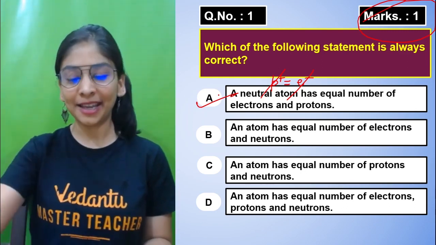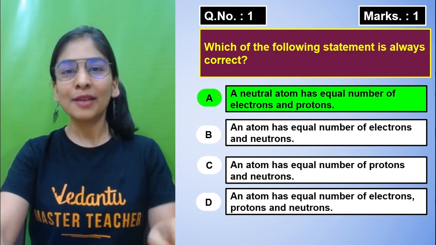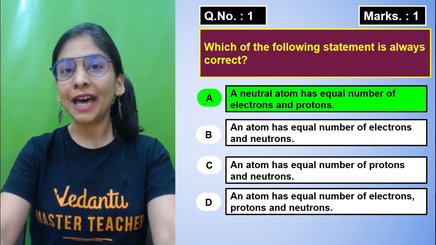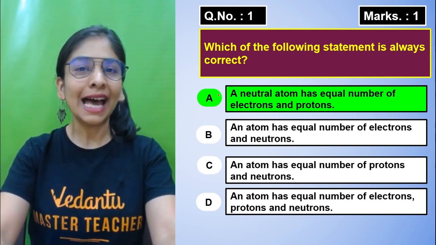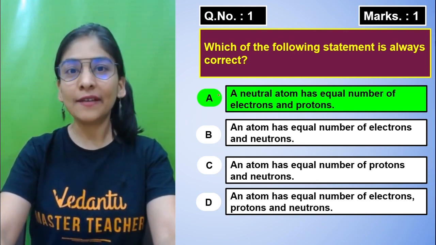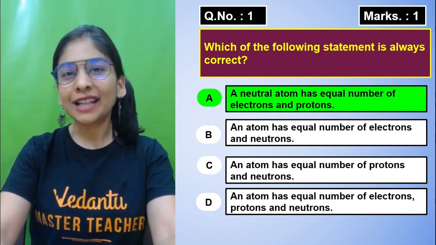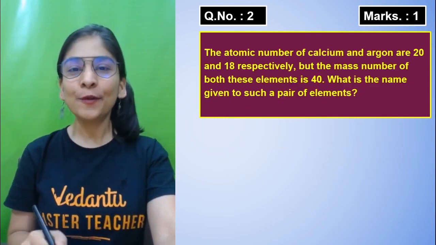Yes, definitely A is the right answer, because a neutral atom has an equal number of protons and electrons. But if it is a charged ion, then the number of electrons can be less or more than the number of protons, because the number of protons never changes. It's just electrons that we can lose, gain or share, because they are loosely bound to the atom. Make sense? Wonderful.